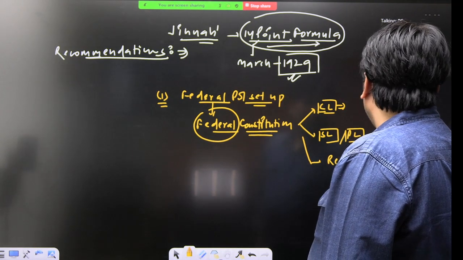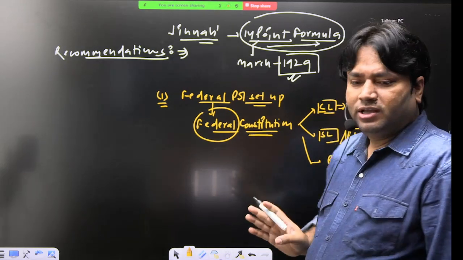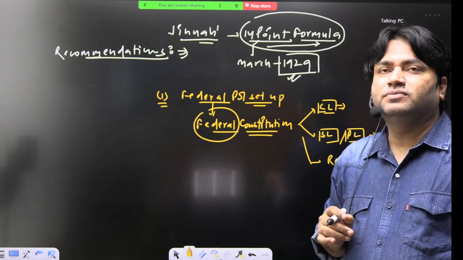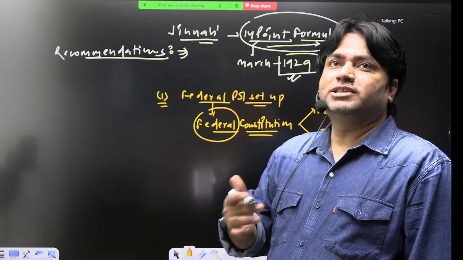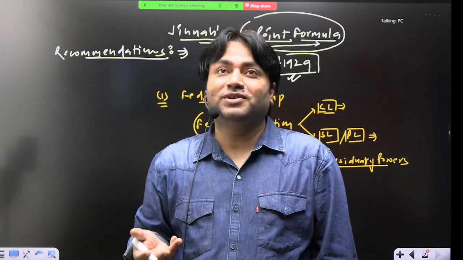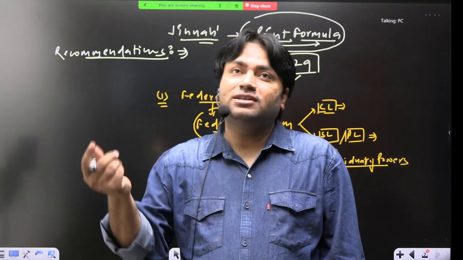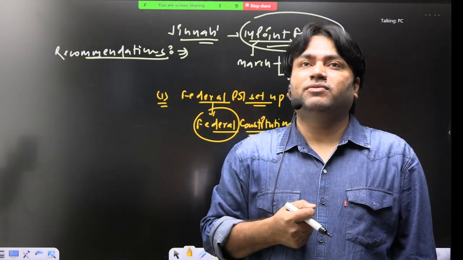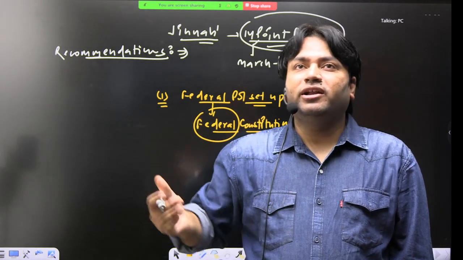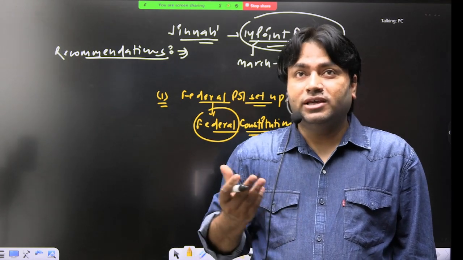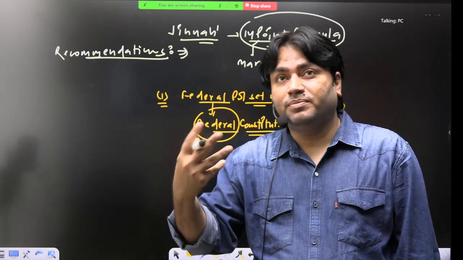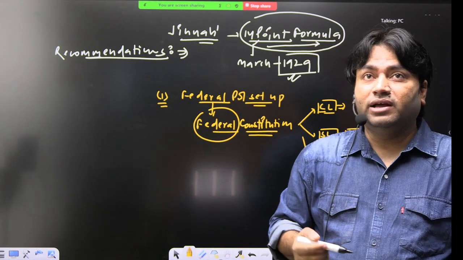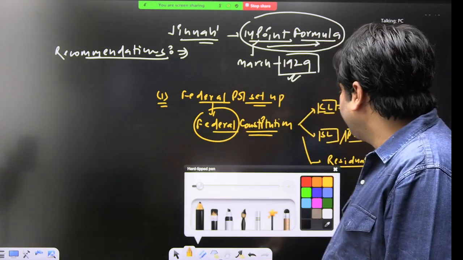Now what Jinnah says is very interesting. Jinnah says that in this federal political setup, what should be more powerful, the center or the provinces? This is very strange. Jinnah's ideas are suggesting that provinces should be more powerful. What will happen if provinces are powerful? Will it promote disintegrating tendencies in the state? Yes. If provinces become more powerful than the center, what will happen? Disintegrating tendencies will be promoted. And how can we see this? That Jinnah is favoring a powerful